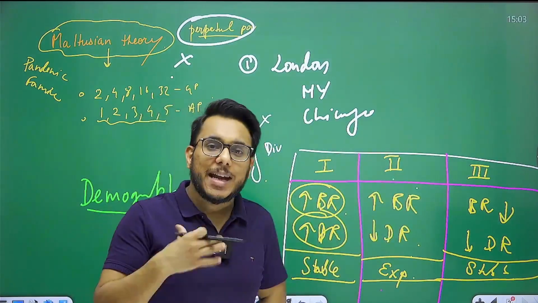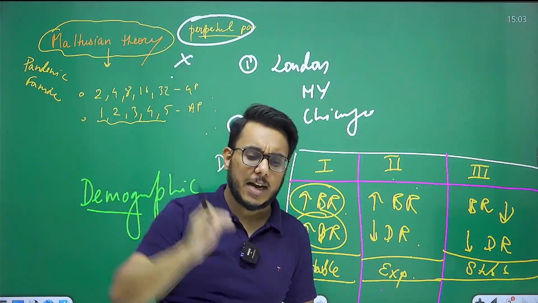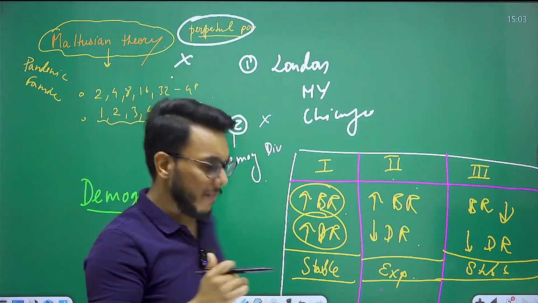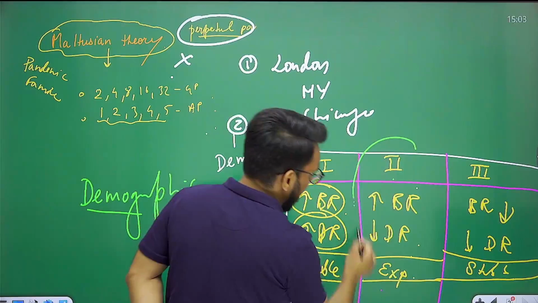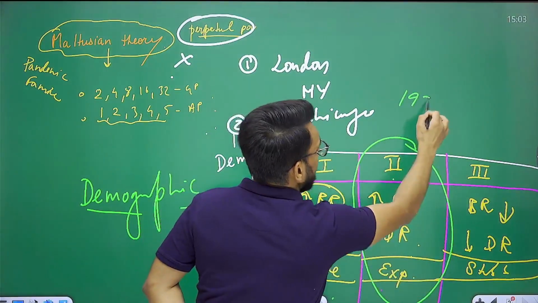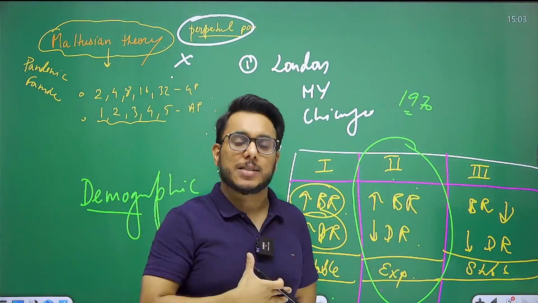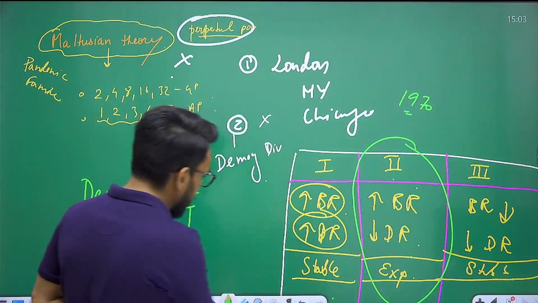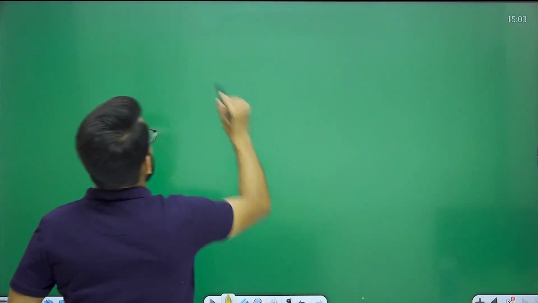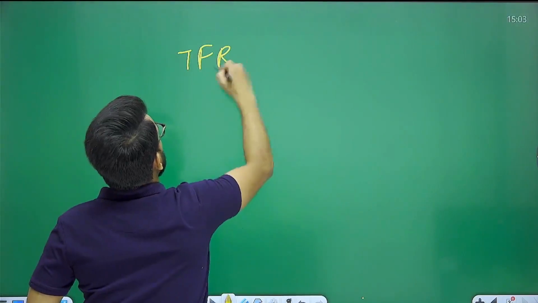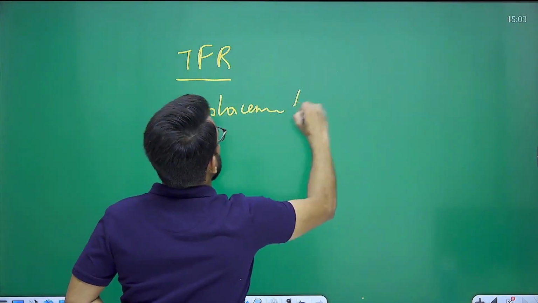Now, where India is standing right now, first of all, you need to understand that, and then you will be able to understand that particular article in a better way. So basically, guys, India's population explosion happened way back in the 1970s. Today, India's population is going towards stability. How can I say this? For that, you need to understand one more concept, the concept of total fertility rate and replacement rate.